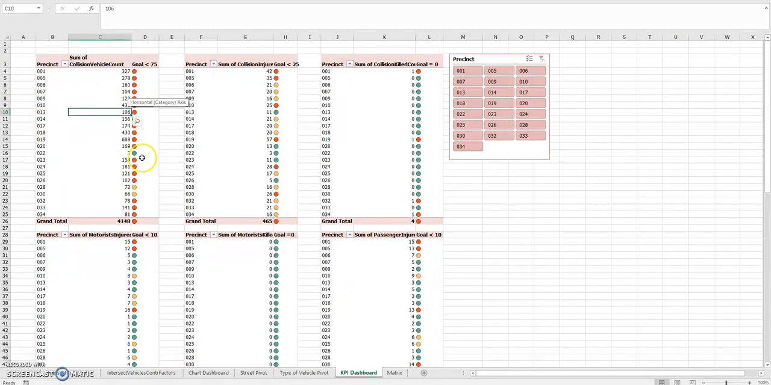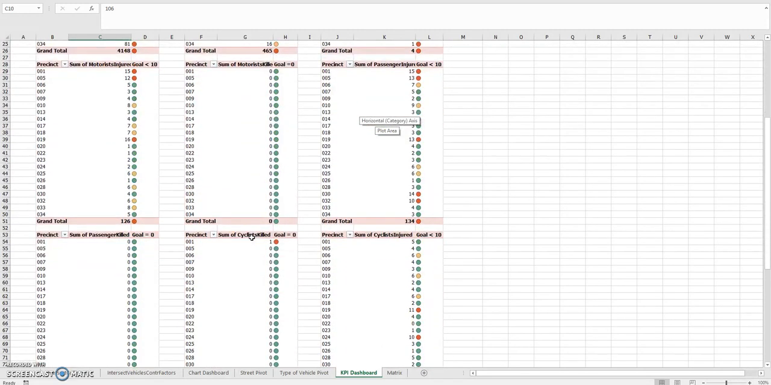From here, you can see only one precinct is green, precinct 22. They have the least amount of vehicles that caused the accident, only 3, but most were way above my goal of 75 vehicles per month per precinct. So you can see here, precinct 1 had 327 vehicles that were involved in accidents for September. And for the other ones, you can see it's very similar too.